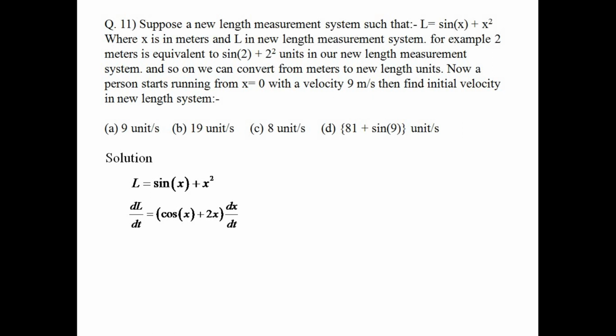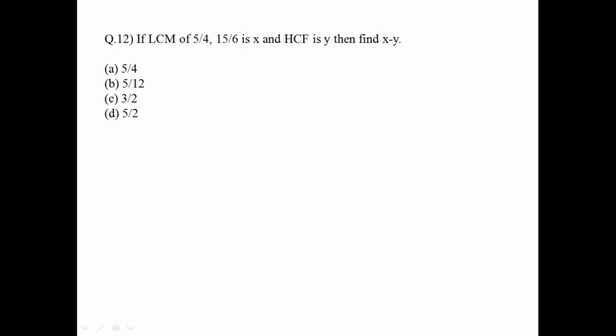We are asked to find the initial velocity in the new length system. Initial velocity means at x equal to 0. At x equal to 0, dx by dt is given as 9 meters per second. So dx by dt is 9, and if you put x equal to 0, cos 0 is 1, so it becomes again 9. So the answer is 9 units per second. Moving on to the next question.